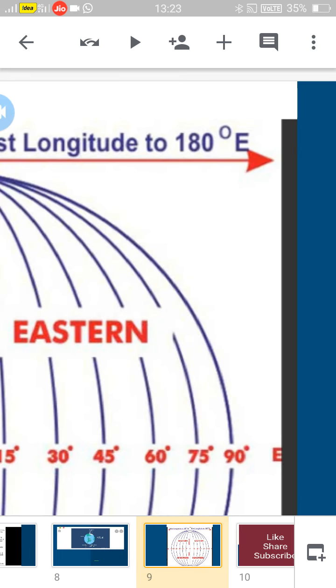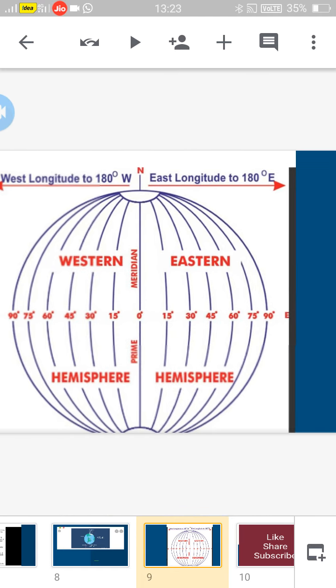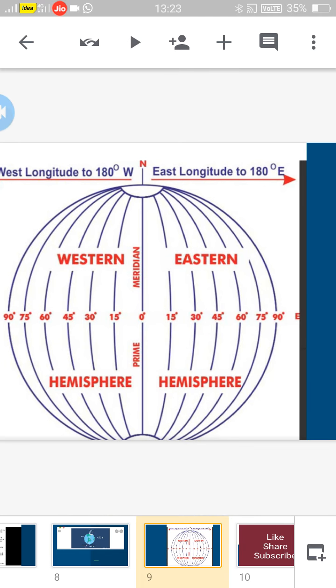again you can clearly see the picture. Longitudes: the prime meridian is in the middle, 0 degree longitude is also known as the prime meridian. From the prime meridian, eastern longitudes are 180: 90 is appearing, 90 on the other side. On the west side 90 appearing, 90 on the other side, 180 and 180. Eastern longitudes are 180, western longitudes are 180.